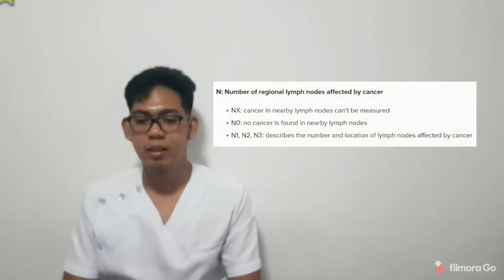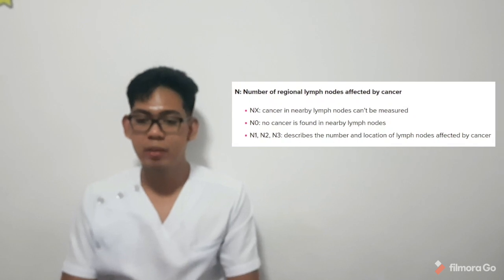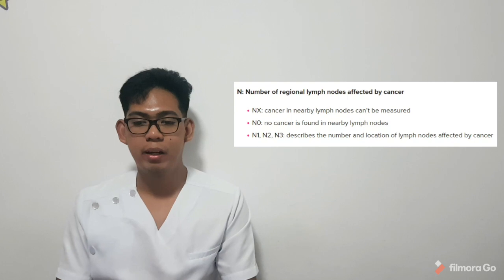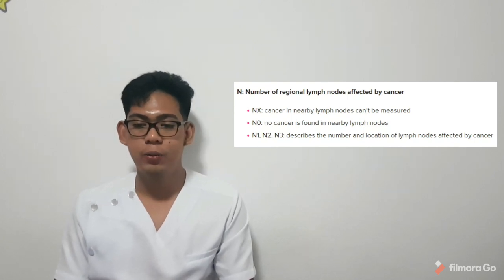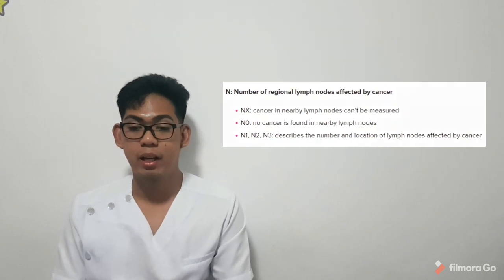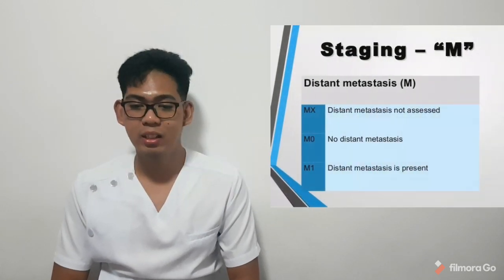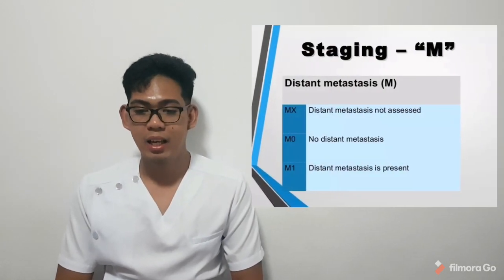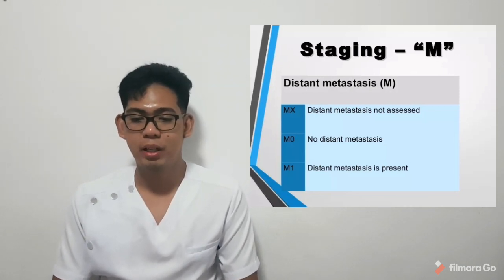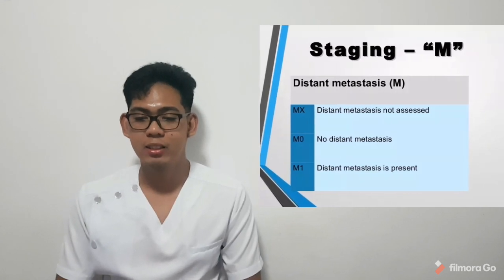Number of regional lymph nodes affected by cancer. NX: cancer in nearby lymph nodes cannot be measured. N0: no cancer is found in nearby lymph nodes. N1, N2, and N3 describe the number and location of lymph nodes affected by cancer. Whether cancer has metastasized or not is described as MX: metastasis cannot be measured. M0: cancer hasn't spread to other parts of the body, and M1: cancer has already spread.